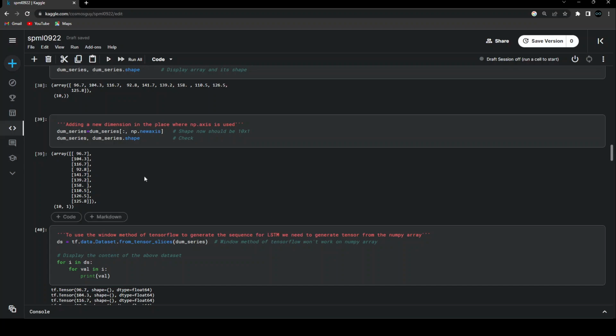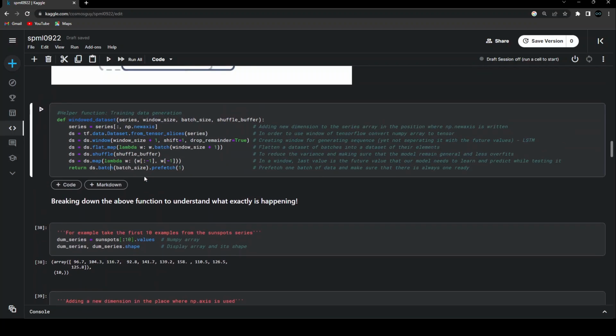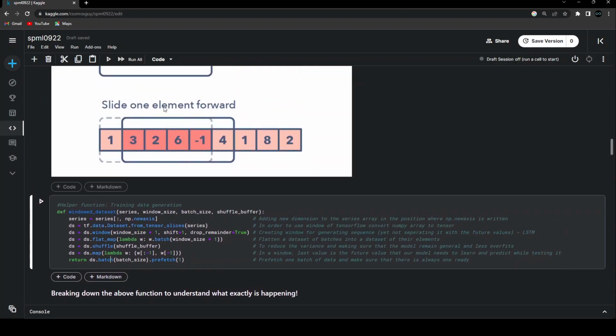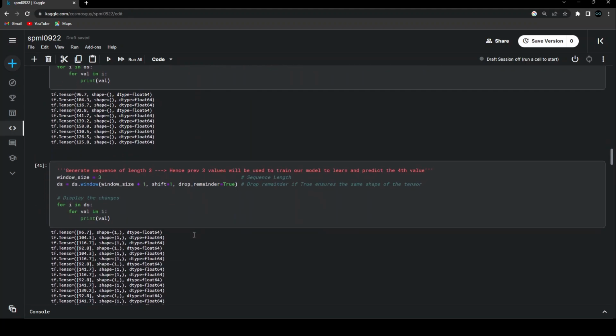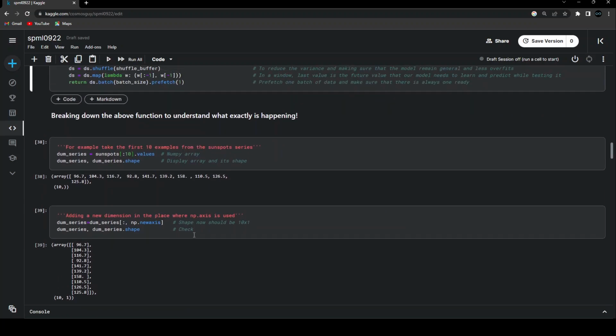So now, in order to create this kind of window, we are taking help of TensorFlow. As I mentioned, you can do it in any way that you want, but right now we are using the window method of TensorFlow. In order to do that, I'll first have to convert my data from a NumPy array to a tensor.